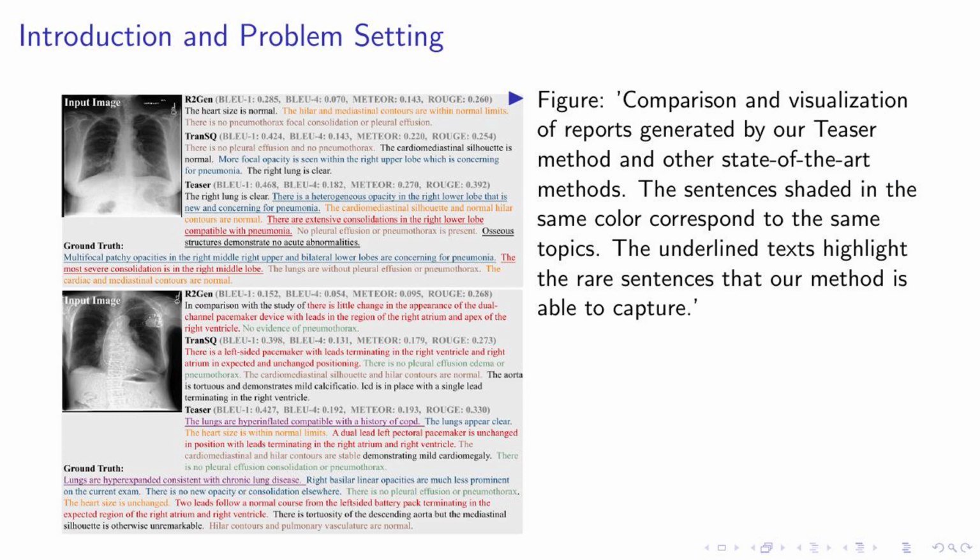On your left, you'll see a visual comparison of reports generated by our method, TESER, and other leading methods. Each color shade corresponds to a different topic within the reports. What's particularly noteworthy is the underlined text. These are rare sentences that our method has successfully captured.